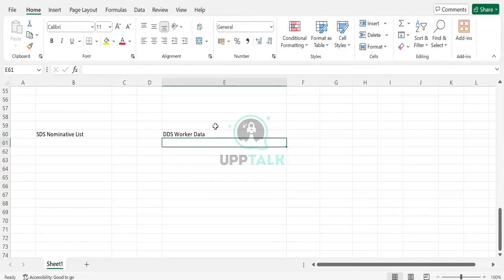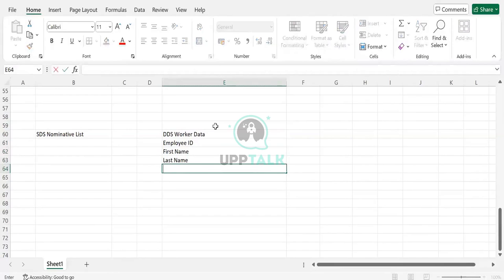And it will have only three things: employee ID, first name, last name, and vacation dates, vacation start date and vacation end date.